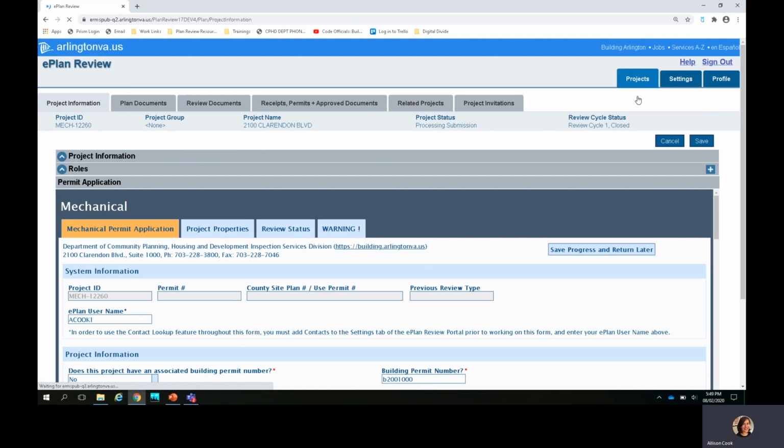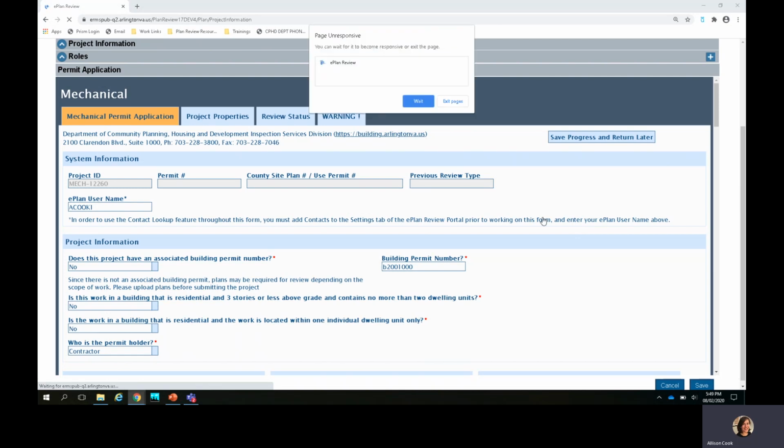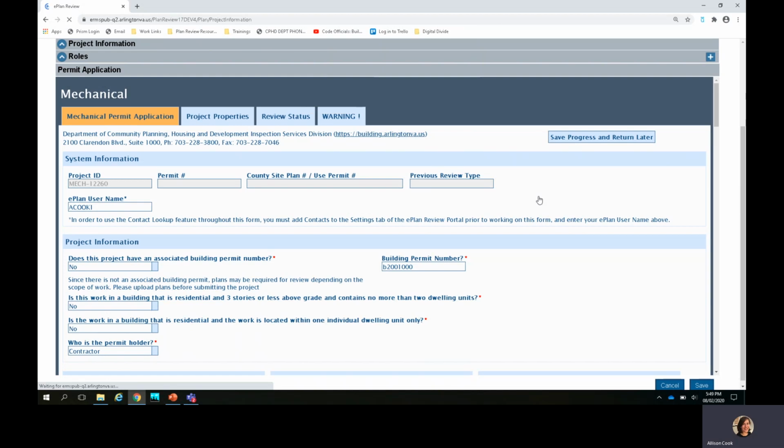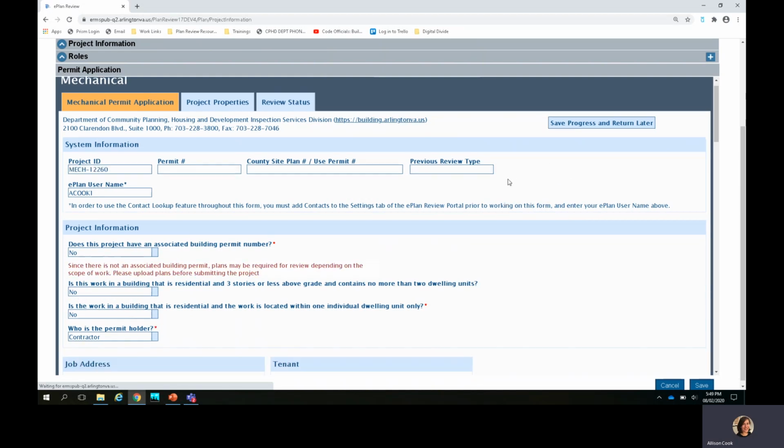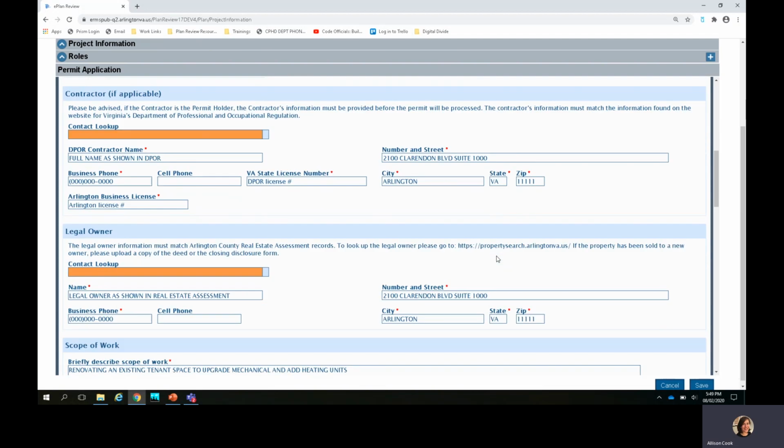I'm going to scroll through the application to make my changes. Now, I've just noticed that this is still loading because I can see the spinning here, so it may take a second before I can scroll through my application. Depending on your internet connection, it may take a little longer. Remember to click Wait anytime it pops up to give some more time for the page to load. Now I can scroll through.